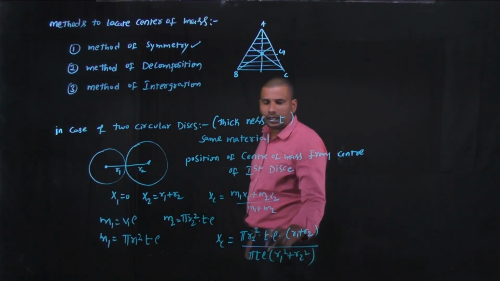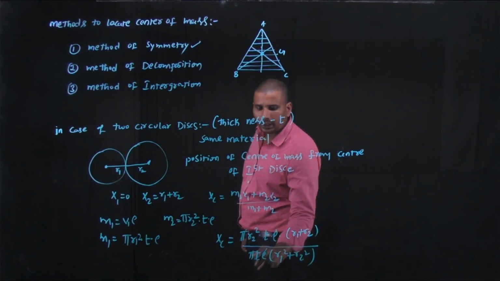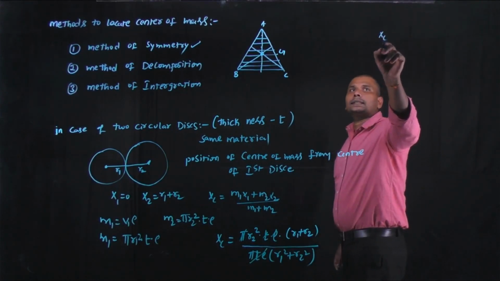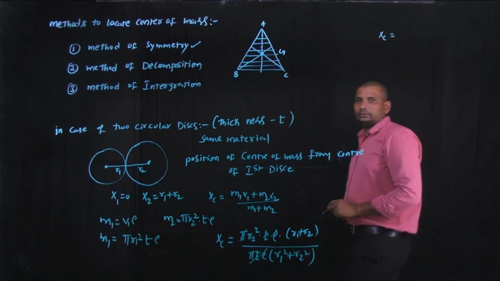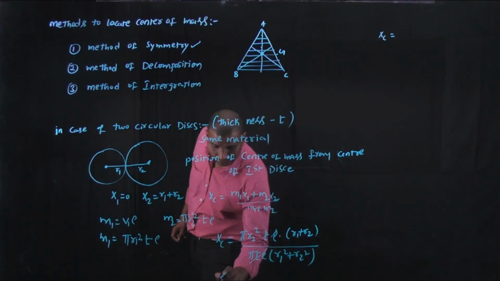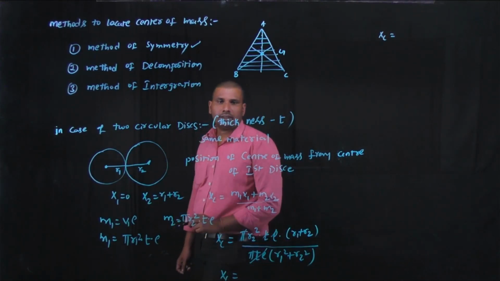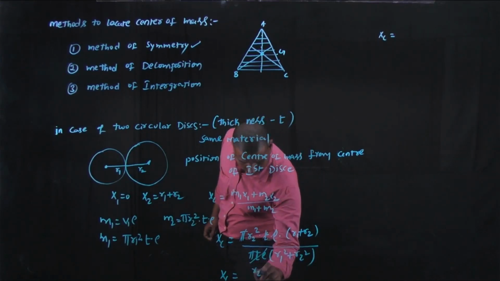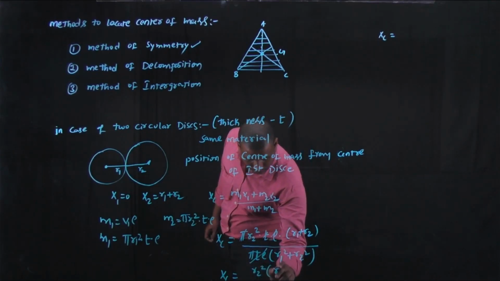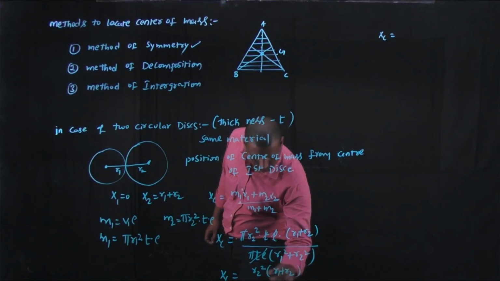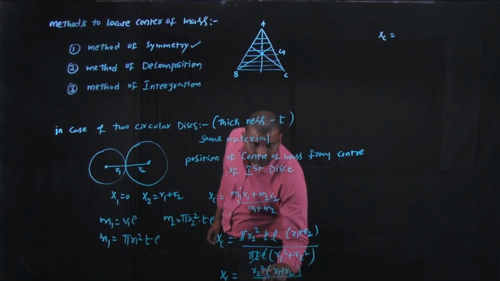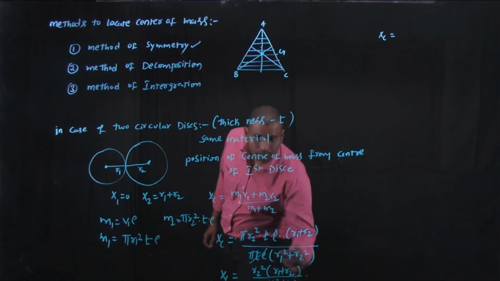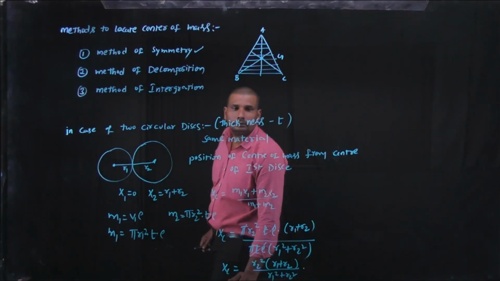By cancelling the common terms pi t rho in the numerator and the denominator, the position of center of mass xc, from the center of the first disk, is xc equals r2 square into r1 plus r2 by r1 square plus r2 square.